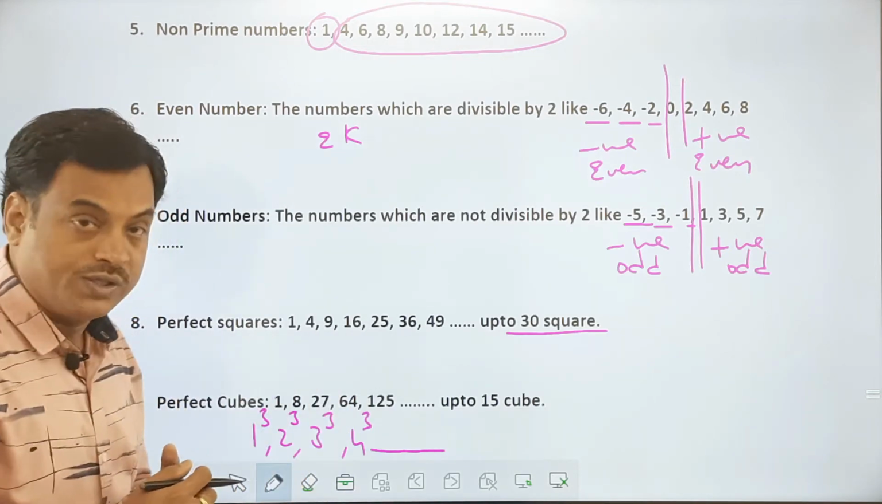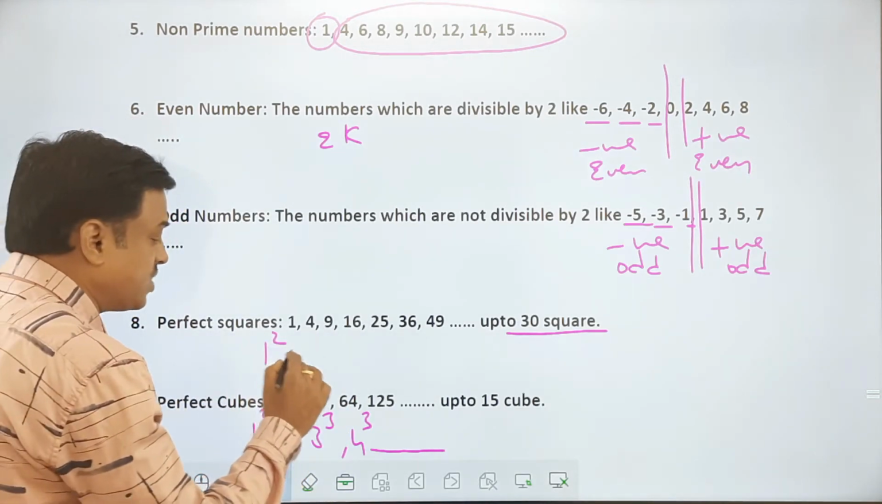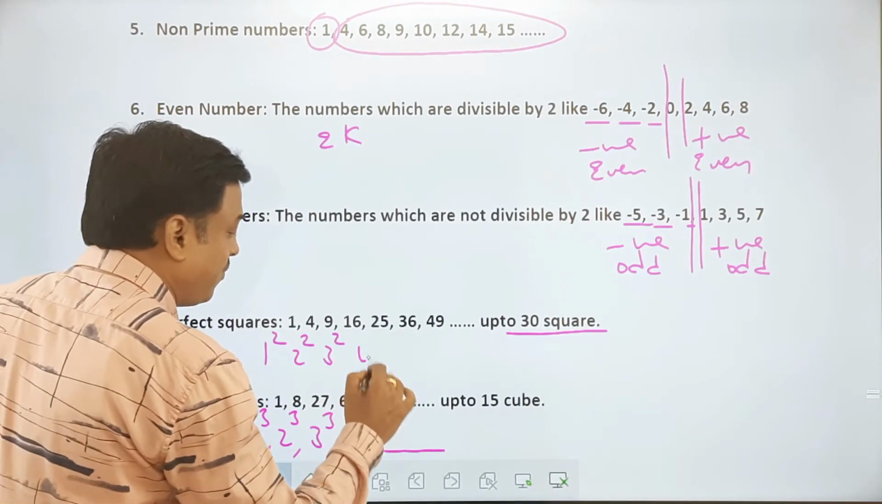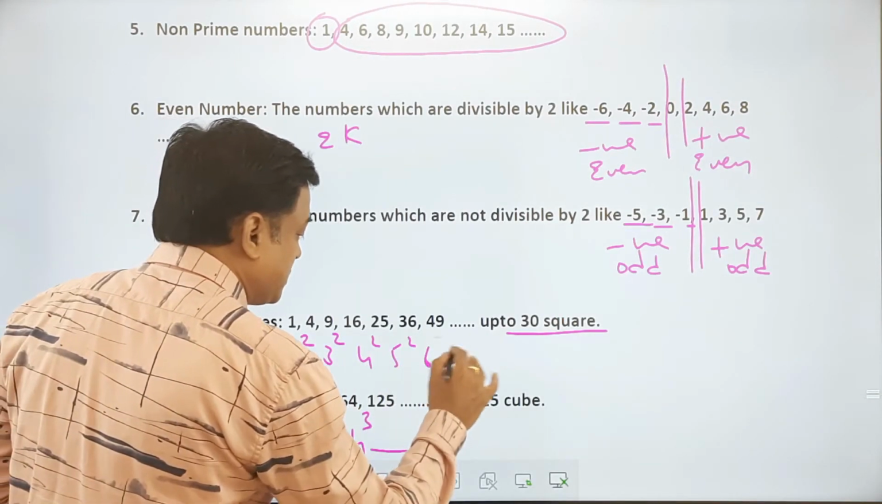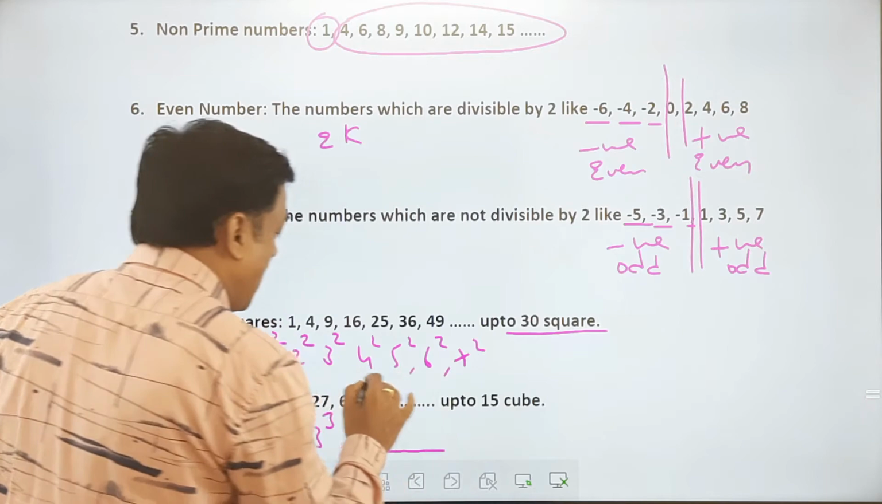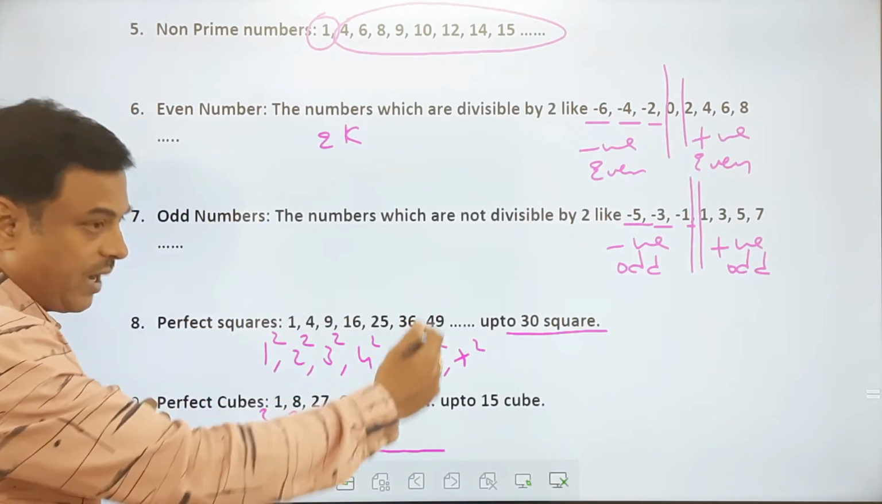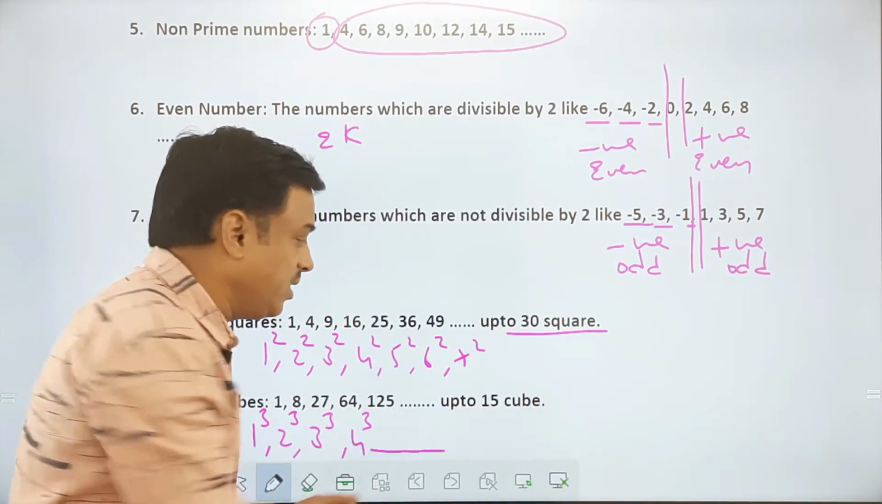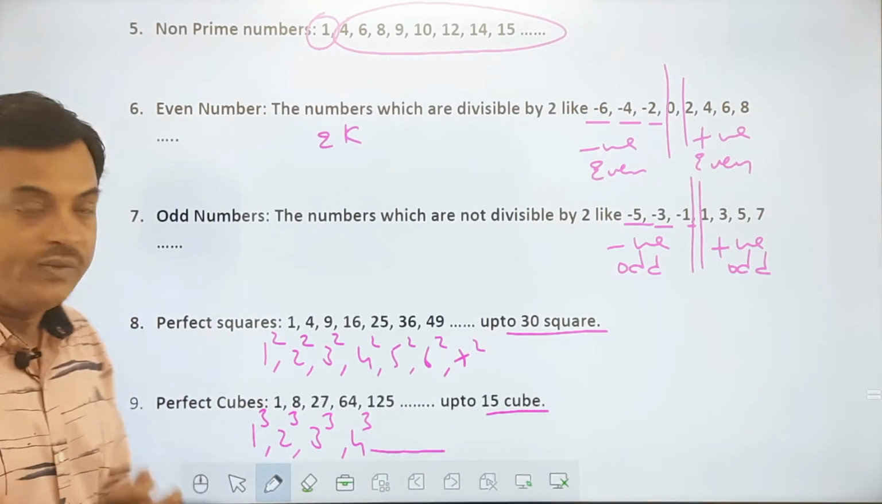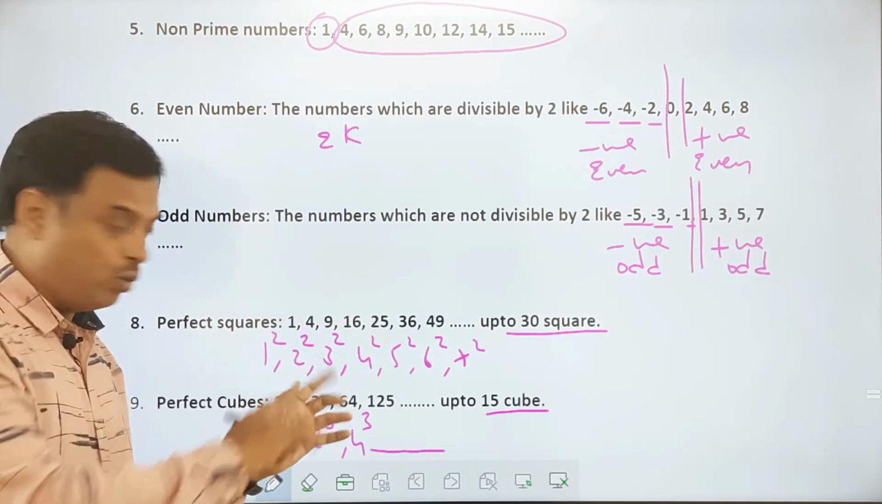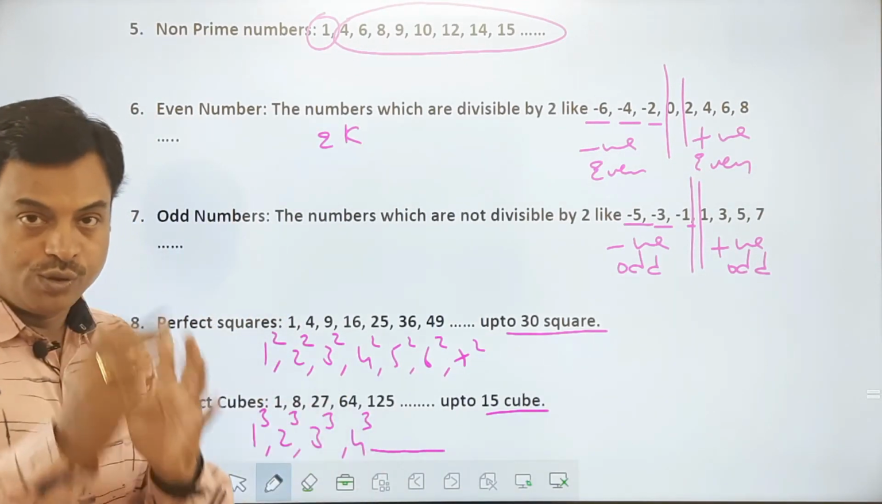Similarly here square roots. Like these numbers are 1 square, 2 square, 3 square, 4 square, 5 square, 6 square, 7 square numbers are given over here. You need to practice till 30 square. Here you need to practice up to 15 cube. Squares, square roots, cubes, cube roots, you should always practice.